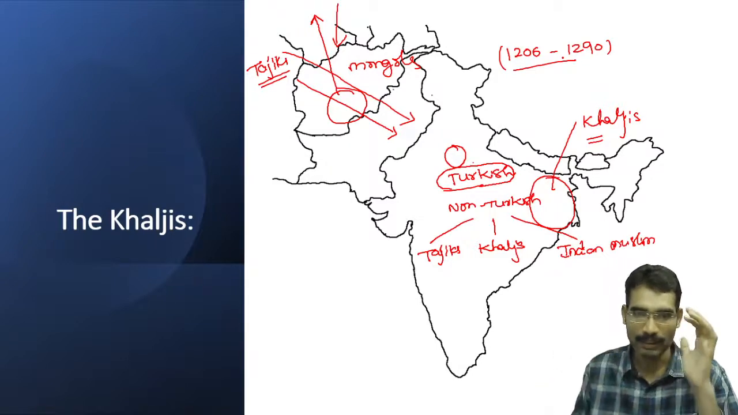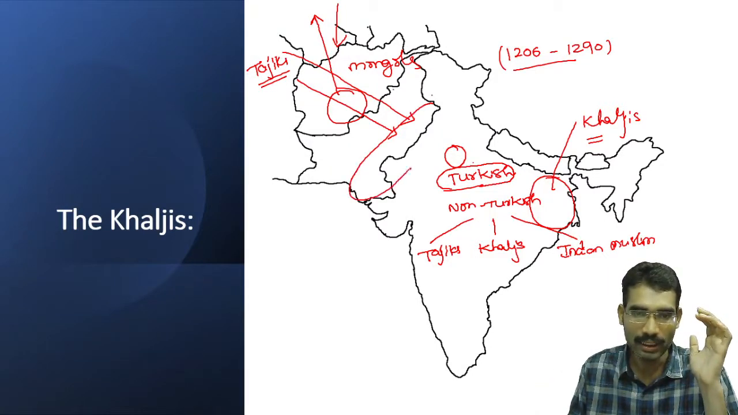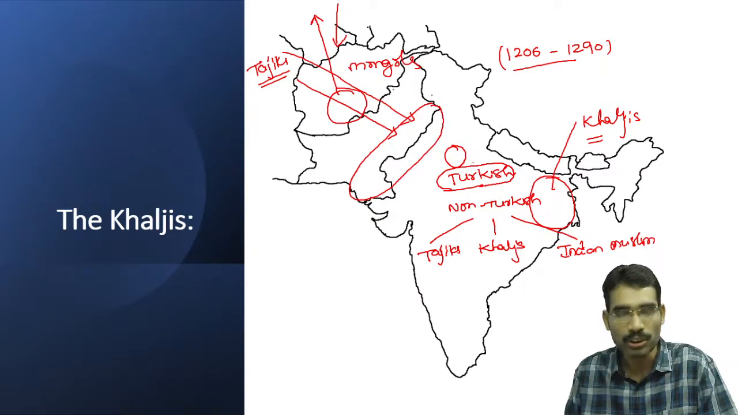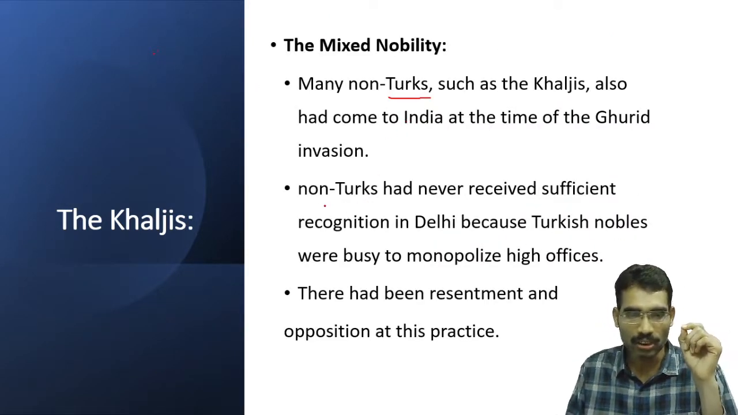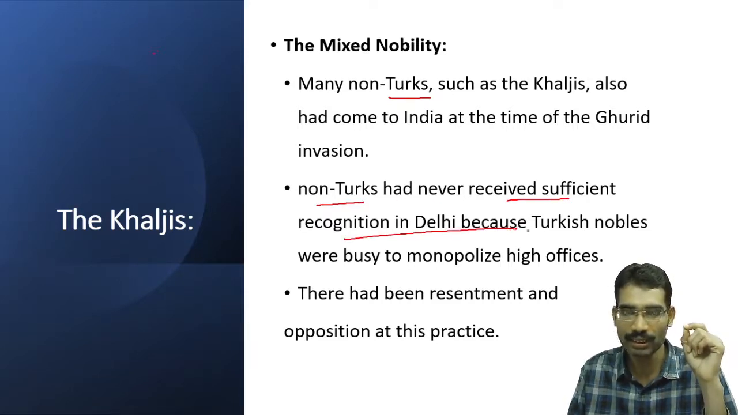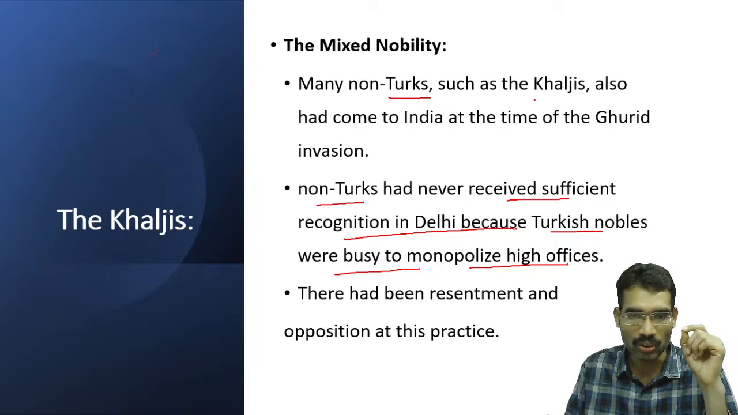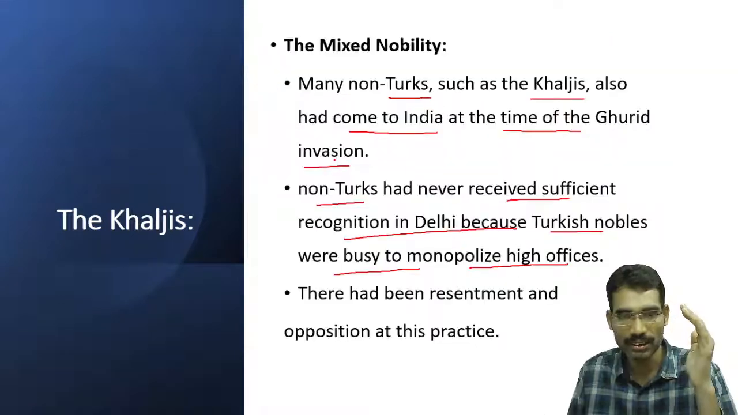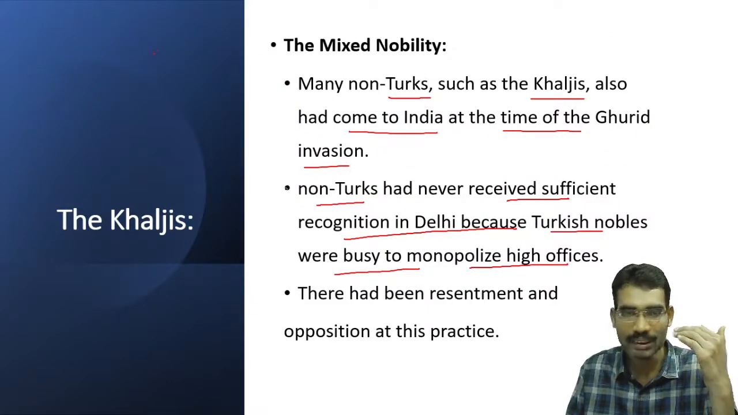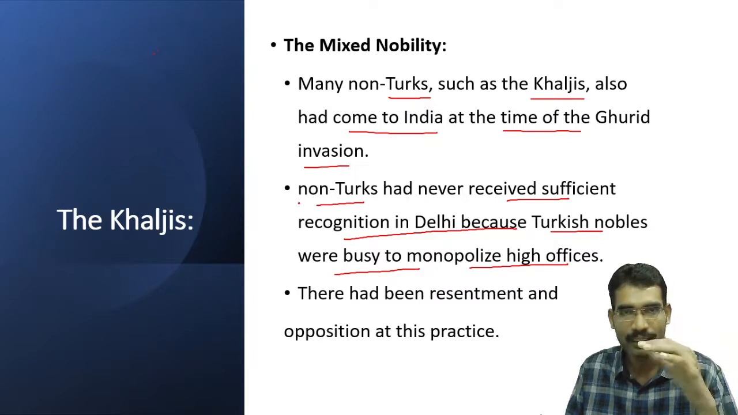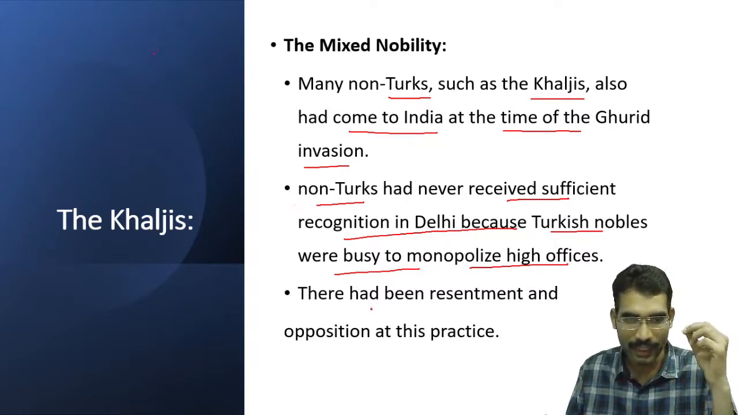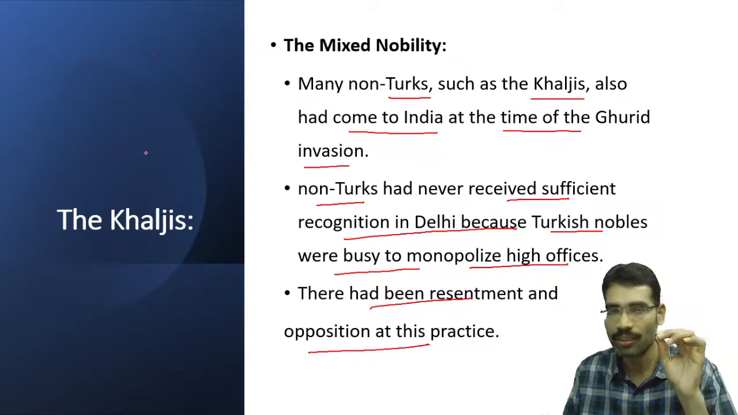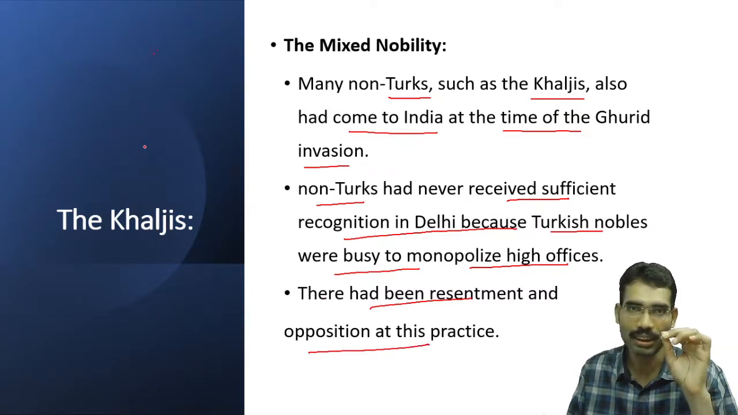Under these circumstances, Khaljis were mainly given very hard posts. For example, many non-Turks had never received sufficient recognition in Delhi because Turkish nobles were busy monopolizing high offices. Many non-Turks such as Khaljis also had come to India at the time of the Ghurid invasion. So this is what we have seen. And non-Turks were very busy fighting among themselves. Meanwhile, they alienated non-Turks. There had been resentment and opposition towards this practice of the Turkish nobles.